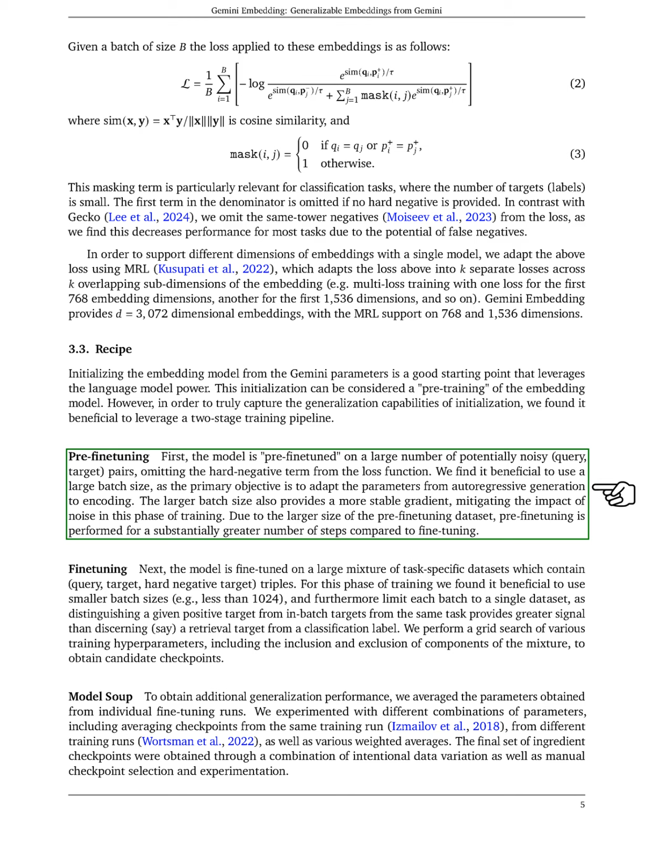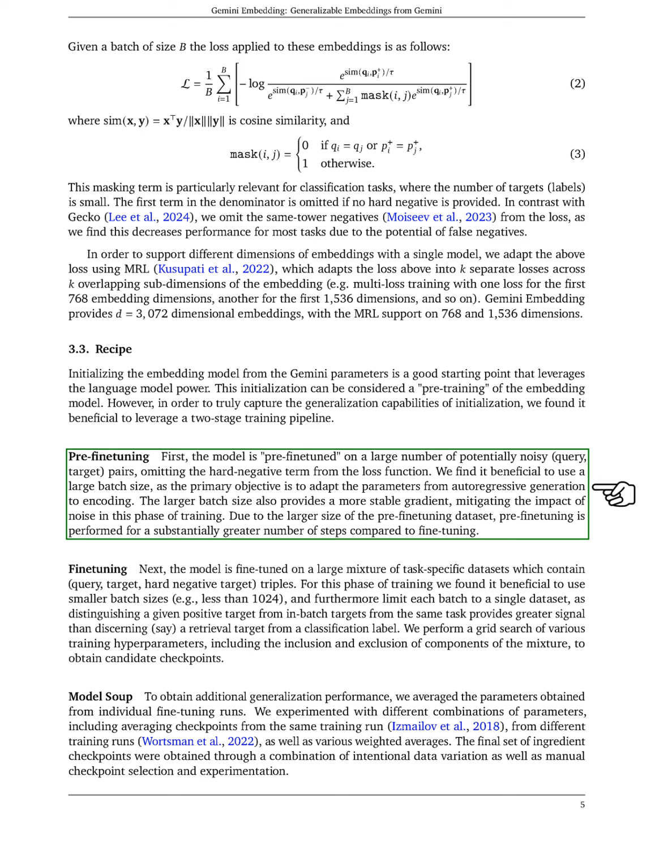In the fine-tuning stage, we focus on a mix of task-specific datasets that include query, target, hard negative target triples. Here, we use smaller batch sizes and limit each batch to a single dataset to enhance the signal from positive targets. We also conduct a grid search for various training hyperparameters to identify the best checkpoints. To improve generalization, we average the parameters from individual fine-tuning runs. We experimented with different combinations, including averaging from the same or different training runs, and used a mix of data variation and manual selection to finalize our checkpoints.